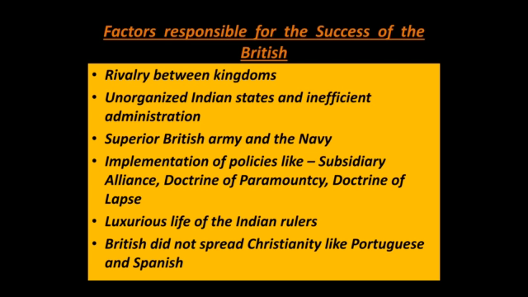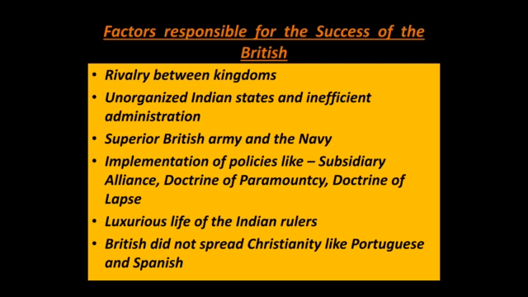So first is rivalry between kingdoms. We see that India had very small kingdoms at that point of time. All the regions were under different rulers. They were themselves fighting amongst each other to gain control over each other. They were not united. So the British took advantage of that. They would enter into friendly terms with one kingdom and go on to defeat the other one. So the fight amongst themselves gave an advantage to the Britishers, who went on to use this rivalry and gain control over different regions.